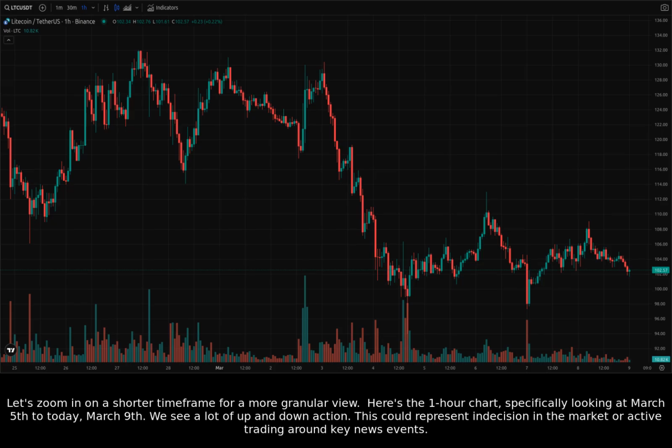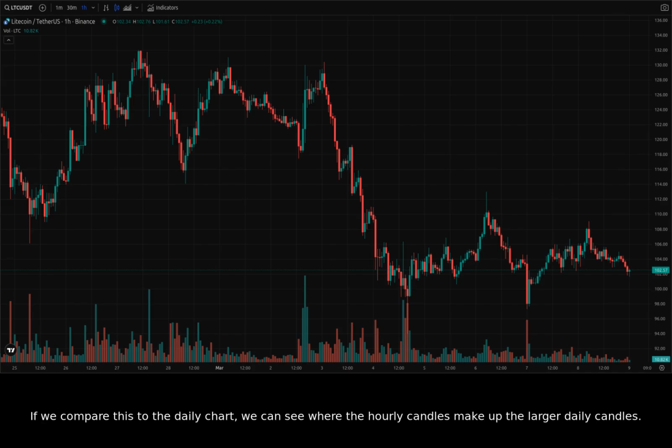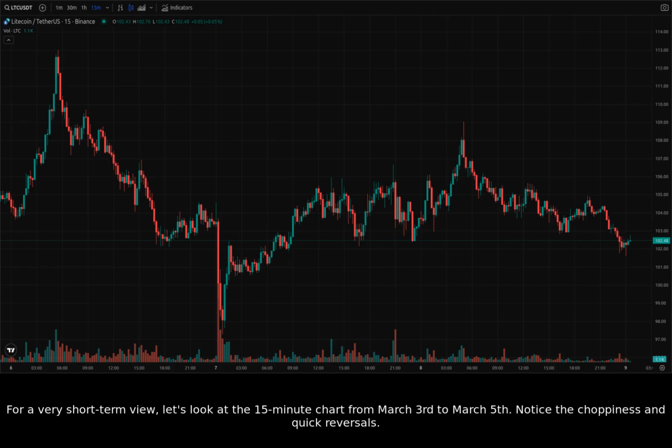Here's the 1-hour chart, specifically looking at March 5th to today, March 9th. We see a lot of up and down action. This could represent indecision in the market or active trading around key news events. Looking at the data, we see the $110 resistance was tested and broken, then it consolidated, so now we need to see if it's used as support. If we compare this to the daily chart, we can see where the hourly candles make up the larger daily candles. For a very short-term view, let's look at the 15-minute chart from March 3rd to March 5th.